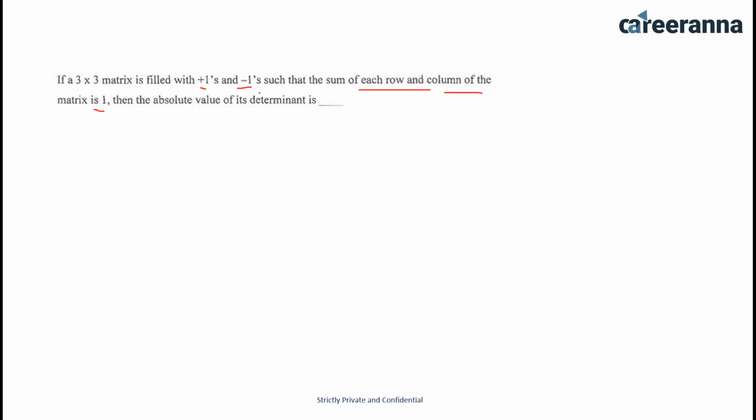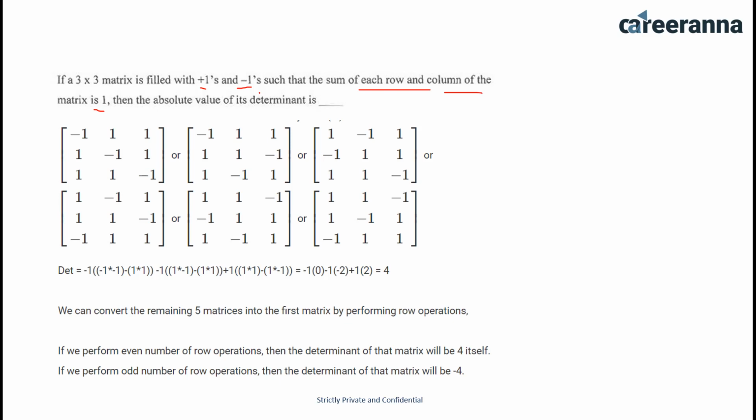So I have possible cases which are like this. These are the possible matrices which I can form using the given conditions. The determinant for the first matrix is 4 if I solve it. We can convert the remaining 5 matrices into the first matrix by performing row operations. If we perform an even number of row operations, the determinant will be 4 itself, and if we perform an odd number of row operations, the determinant would be minus 4.